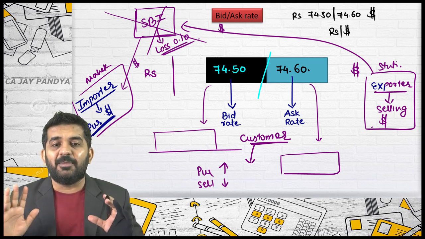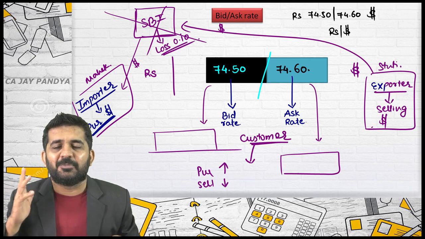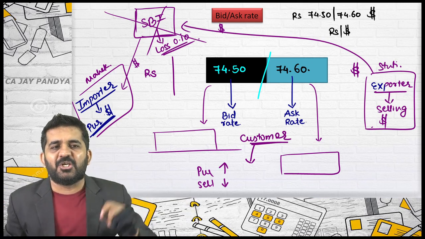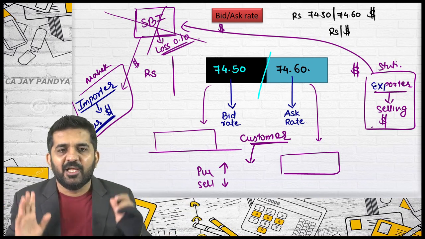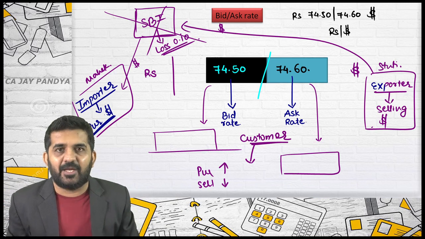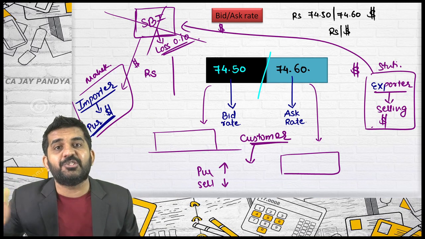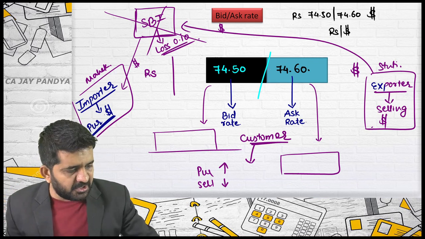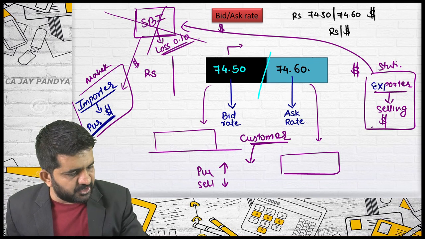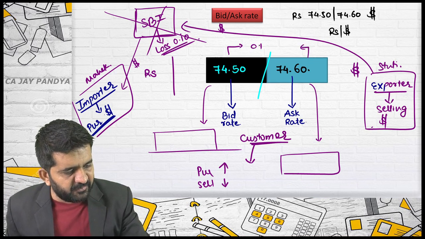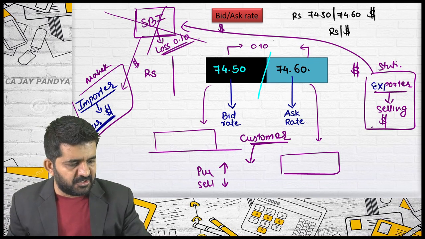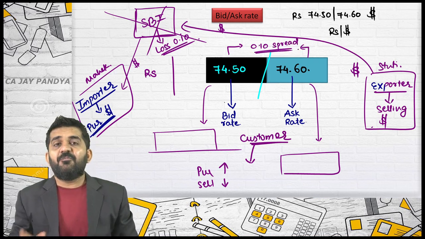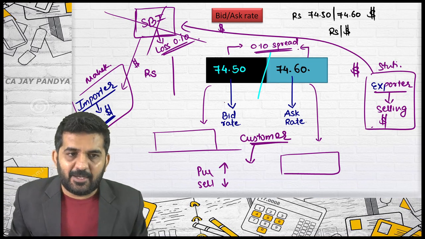Otherwise, believe me, I would not be recording these videos for money. I would be going to the forex market, purchasing dollar, selling dollar, purchasing dollar, selling dollar, daily. Yes, SBI is a foreign currency dealer. They will be earning profits from it. And what is the profit? It is the difference between these two, 0.10. Let me give you the technical answer: 0.10 is termed as spread, the difference between purchase price and sell price.